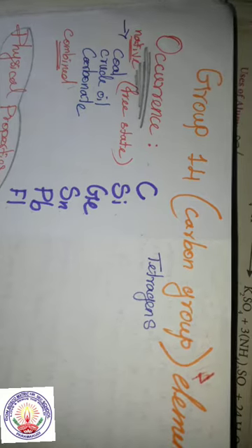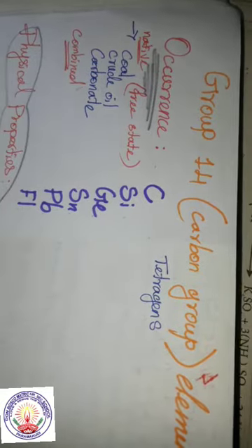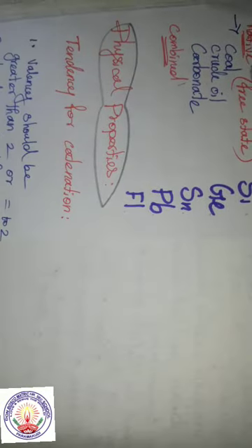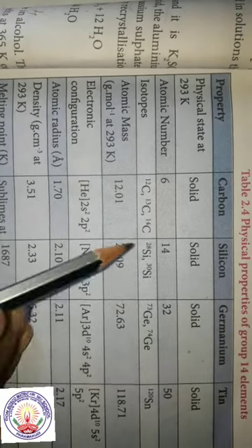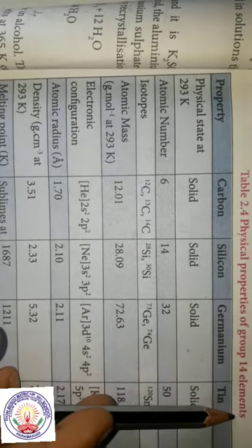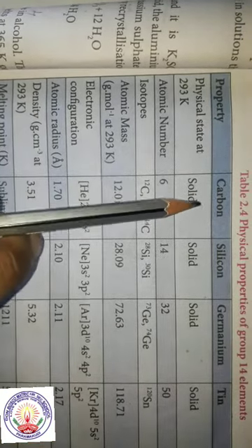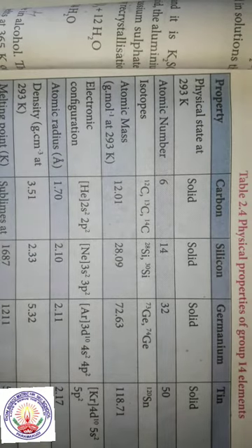Next we shall see the physical properties. Look at the physical properties of group 14 elements. Almost from carbon to lead, all are in the solid state.